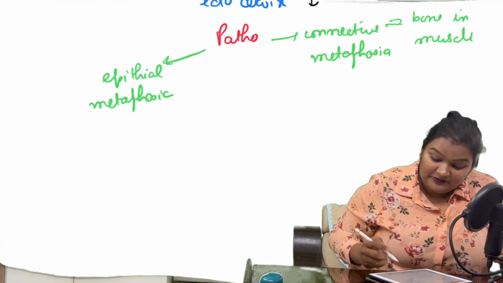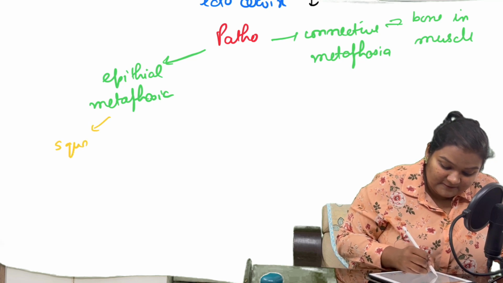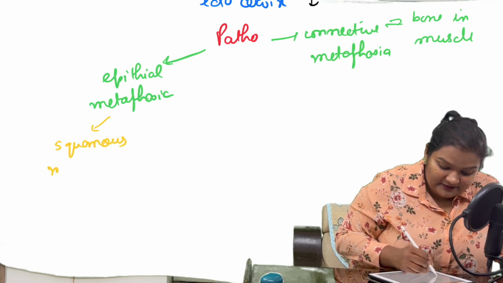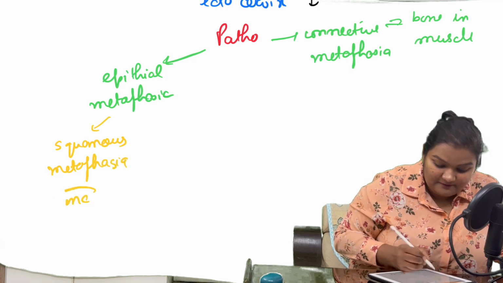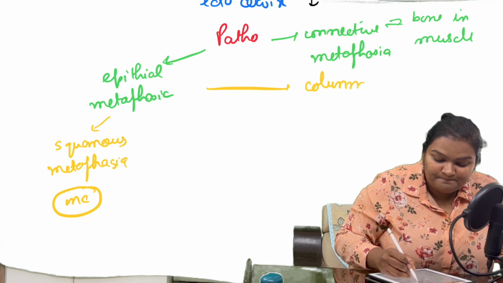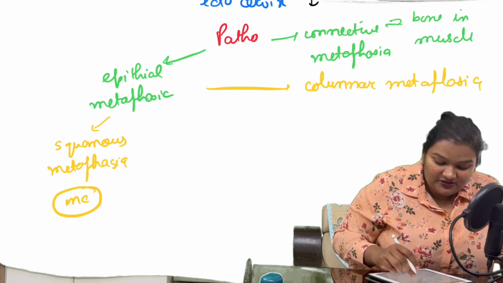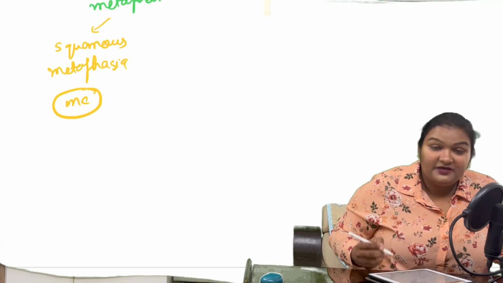Now what about epithelial tissue metaplasia? Yes, we have squamous metaplasia, which is the most common type of metaplasia, and then we have columnar metaplasia. So what do you understand by squamous metaplasia? It is seen in chronic smokers.